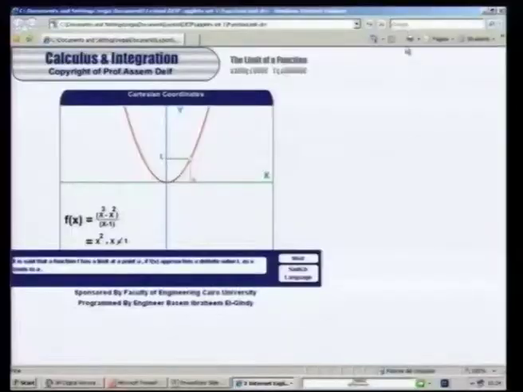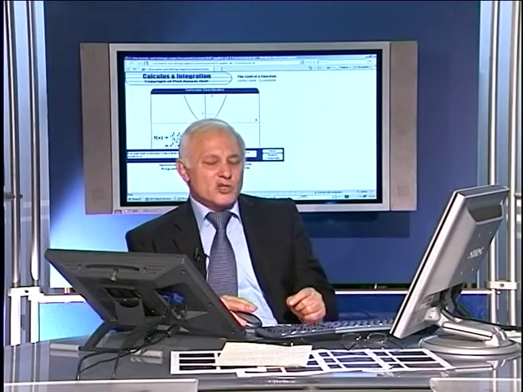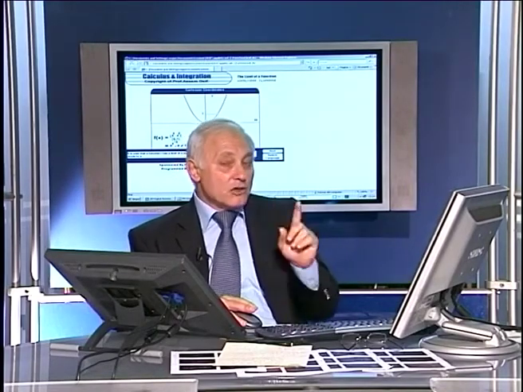Now, to show you this with an animated applet, the one that we had at Cairo University. This is a function here, x cubed minus x squared over x minus 1. This is a function that is not defined at x equal to 1. But this is not the important thing. The important thing is whether it has a limit. In other words, when x tends to 1, and it's not equal to 1.